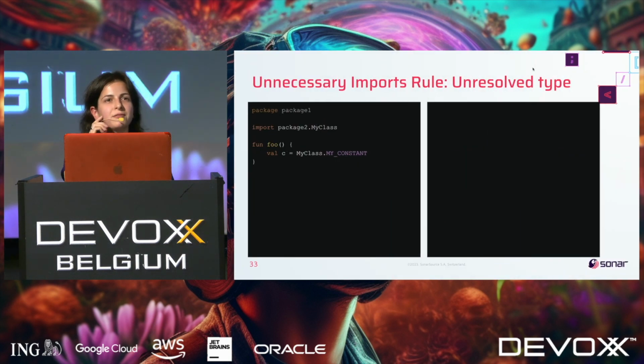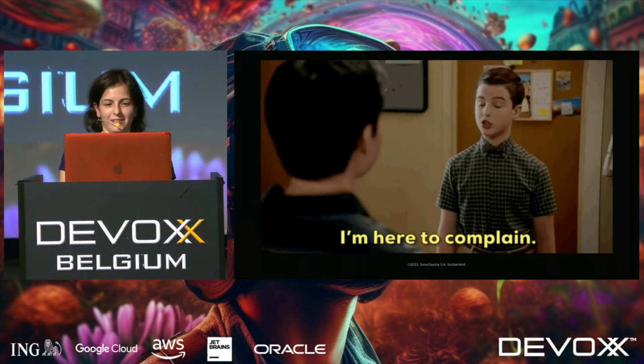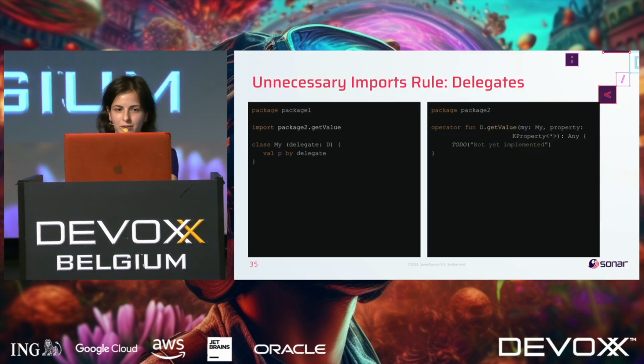Do you think we are done with this rule? Maybe raise your hands if you think we are done. Now here your friend is going to complain to you. And the next point is delegates.